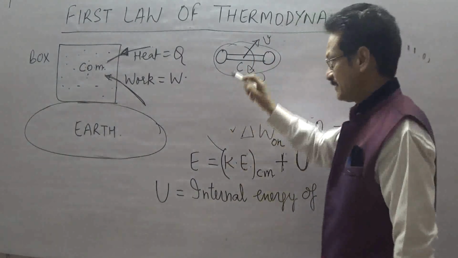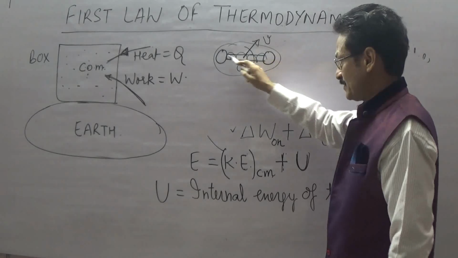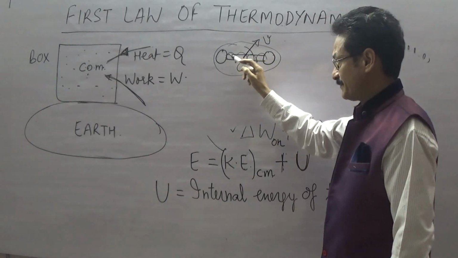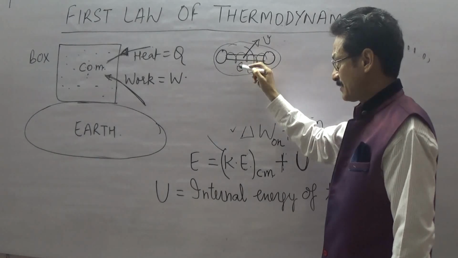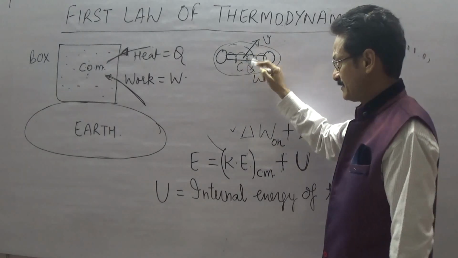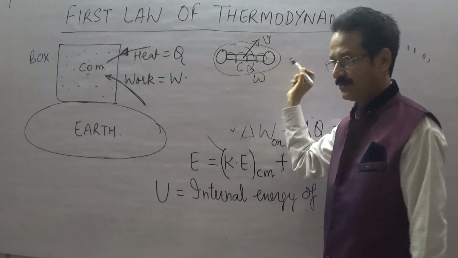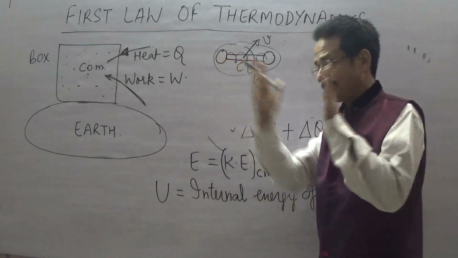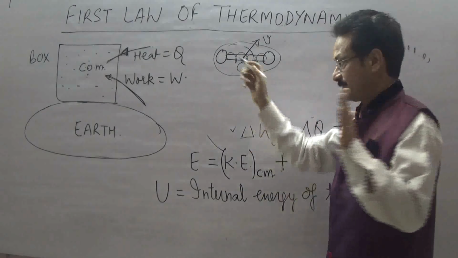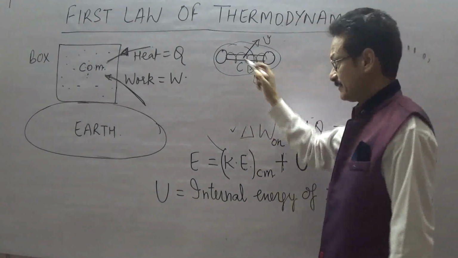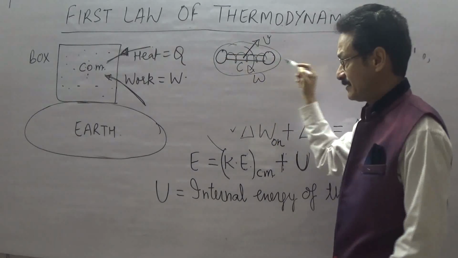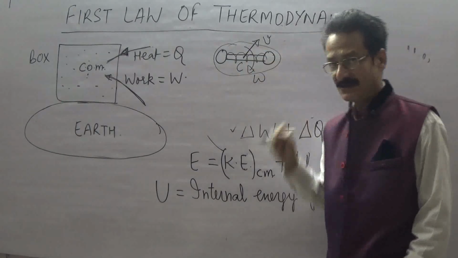If we visualize a spring here, because the molecules are interacting with each other, the forces that they apply on each other are quite akin to a spring force. So if the atoms are vibrating, then the potential energy of the spring is also changing. So this molecule also has some potential energy.